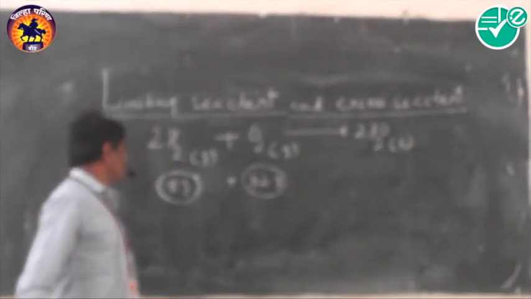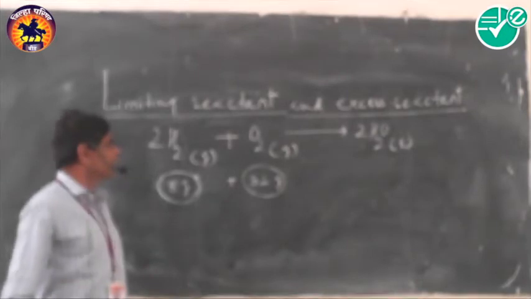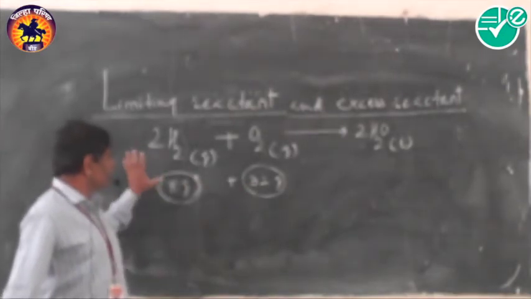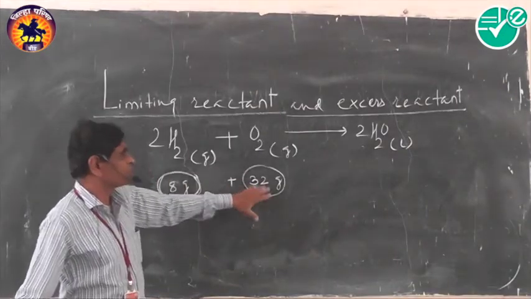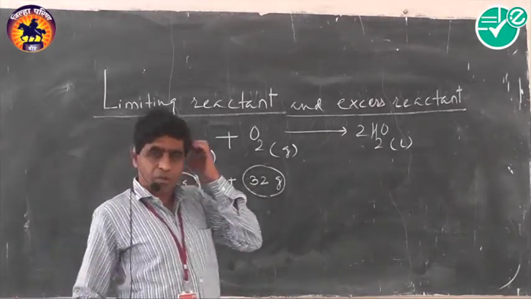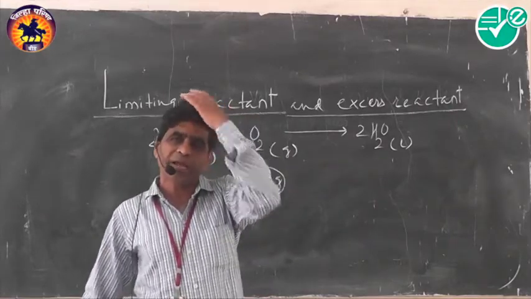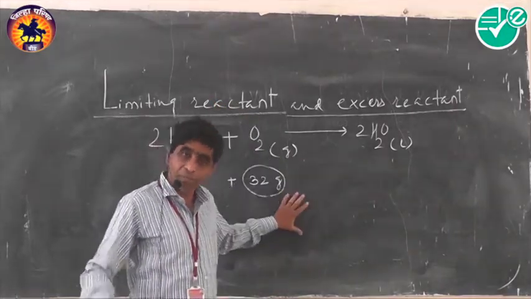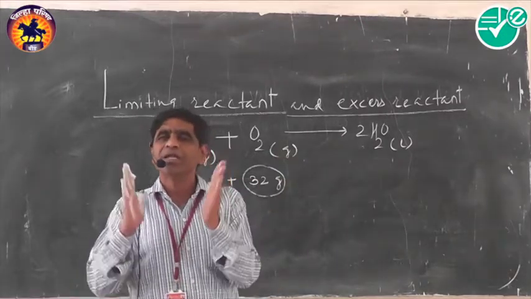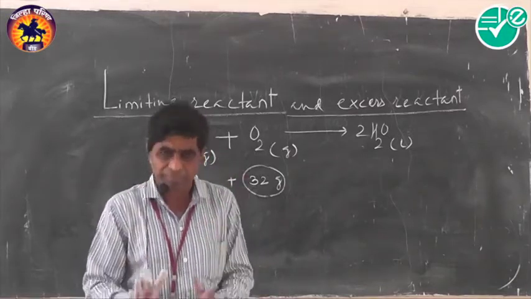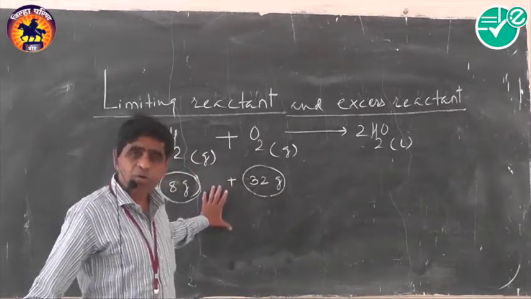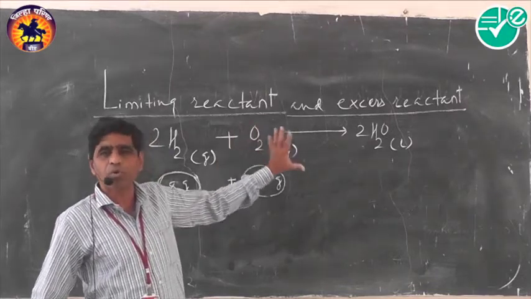But remember, during this reaction 8 gram hydrogen and 32 gram oxygen cannot give 40 gram water. No doubt, according to the law of conservation of mass, the mass of total reactant is equal to the mass of total product. But the law of conservation of mass is applicable only when the reacting masses completely react with each other. Only then can you say that the total mass of reactant is equal to the total mass of product.